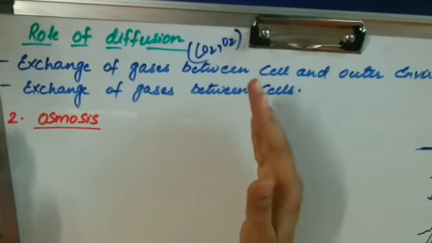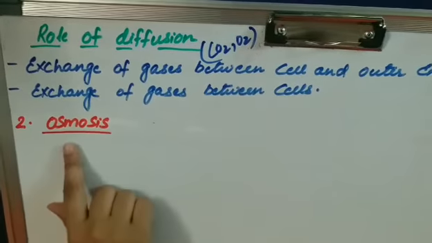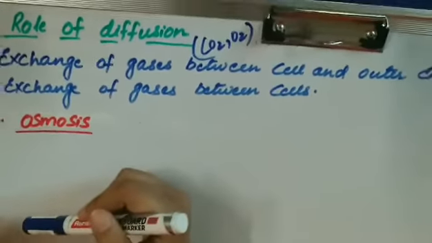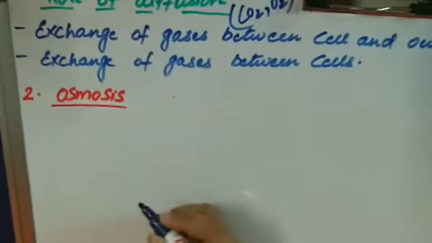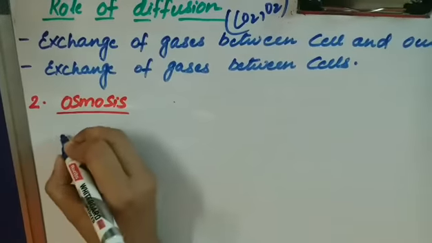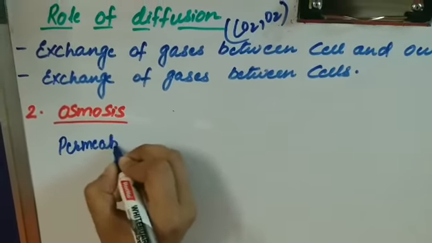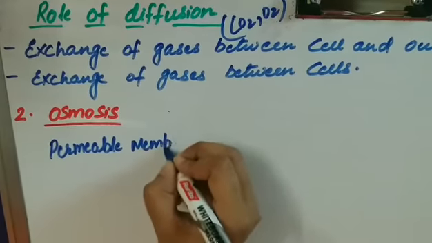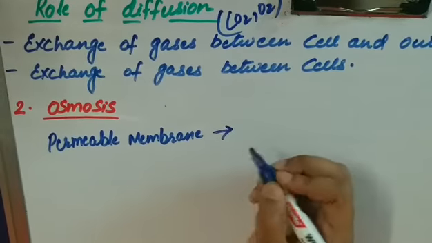The first one, diffusion, we have completed. Now moving to the second topic, that is osmosis. Before starting osmosis, I would like to explain some terms. The first one is the permeable membrane. Now what is a permeable membrane?